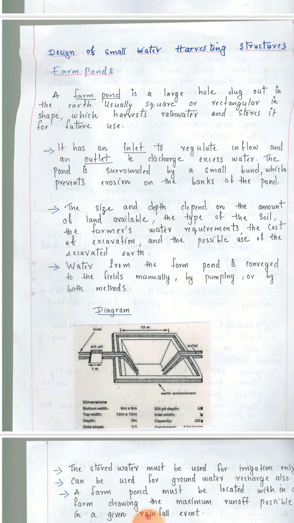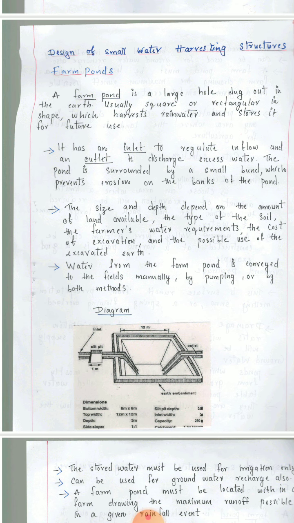It has an inlet to regulate inflow and an outlet to discharge excess water. The pond is surrounded by a small bund which prevents erosion on the banks of the pond. So, as we have seen in the structure of this pond, it has one inlet and one outlet, and the bund is provided so that erosion does not take place. The size and depth depend on the amount of land available, the type of soil, the farmer's water requirements, the cost of excavation and the possible use of the excavated earth.